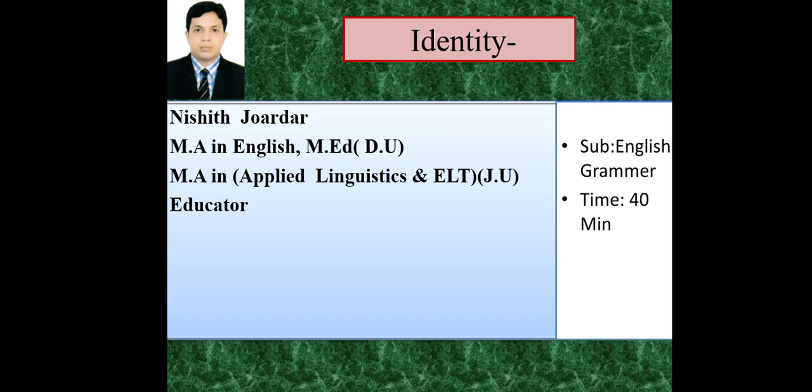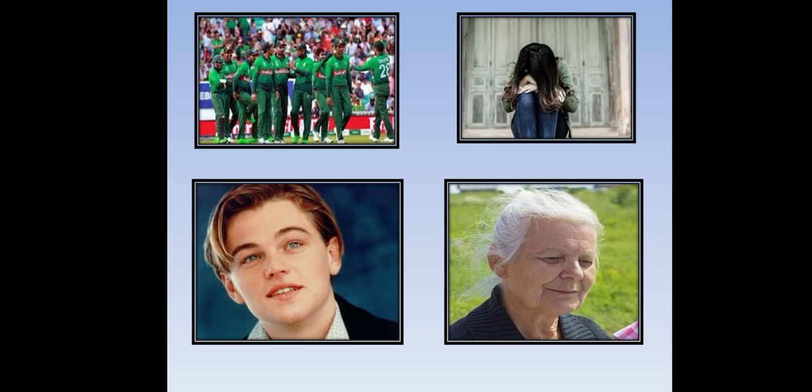Today I am going to present some core topics for you. These are very core or basic topics. Dear learners, what can you see? It's a happy moment when the match winners win the match.